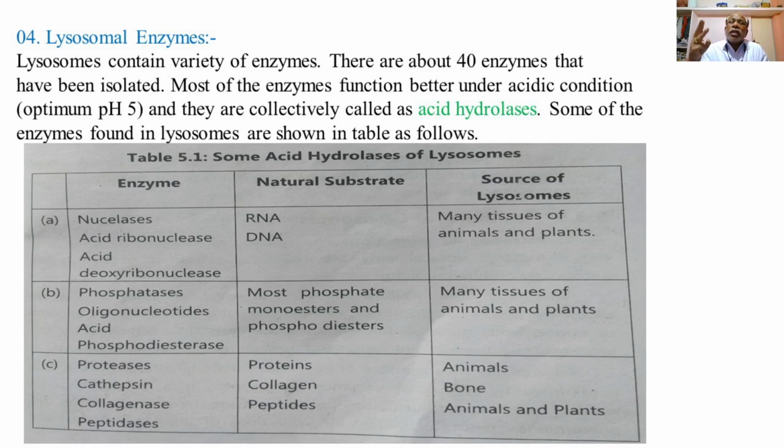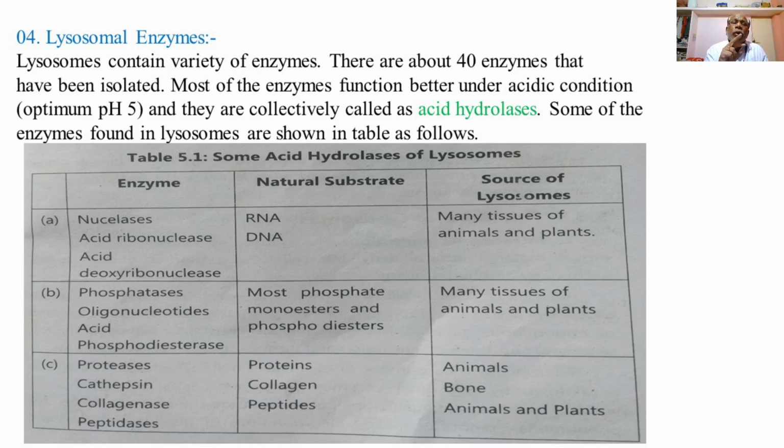The first category of enzymes is nucleases: acid ribonuclease and acid deoxyribonuclease.